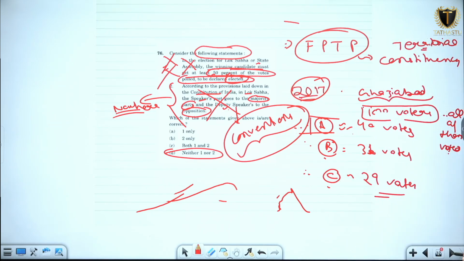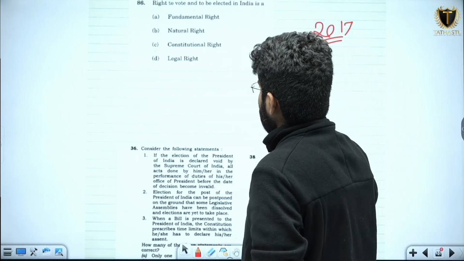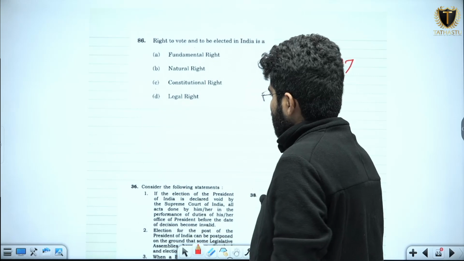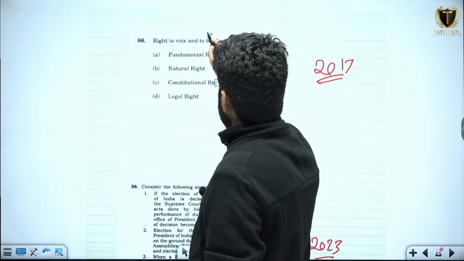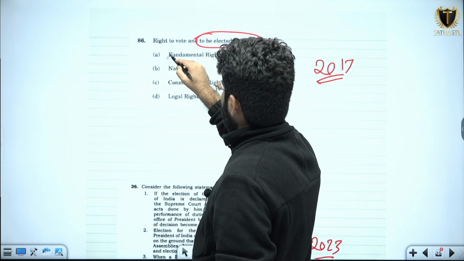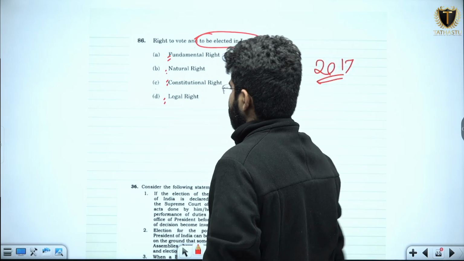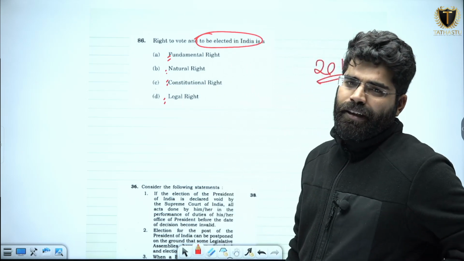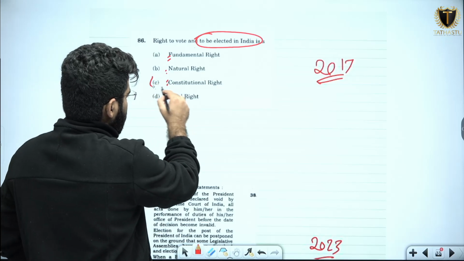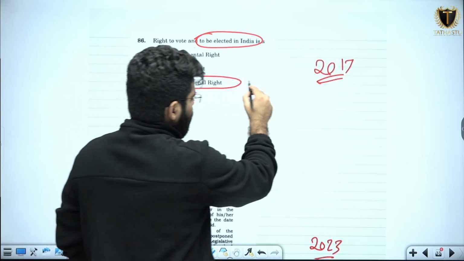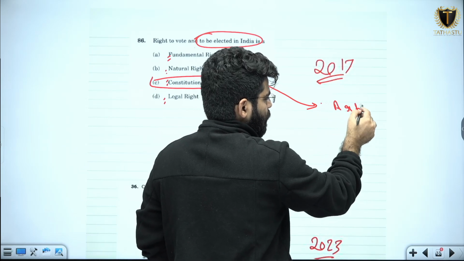Now moving on to the next question, we have question number 86. It is a very simple question. Now if I talk about the right to vote and to be elected in India, is it a fundamental right, natural right, constitutional right, legal right? See, the answer for this question is constitutional right. Constitutional right, why? Because we are getting the powers of voting from Article 326.